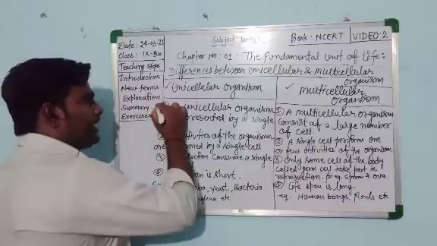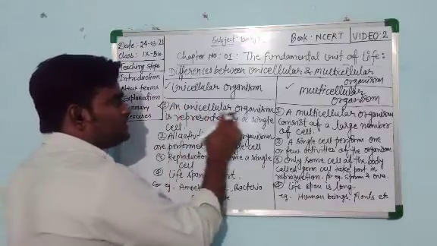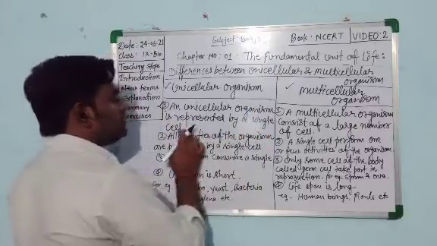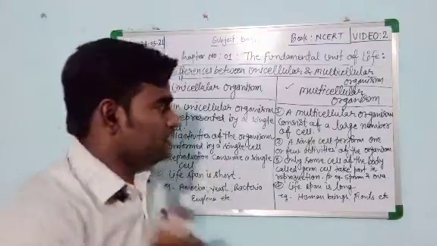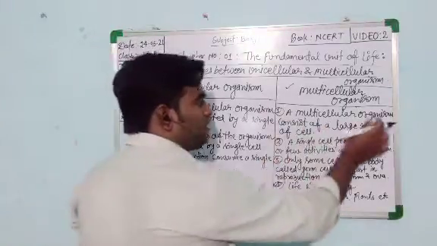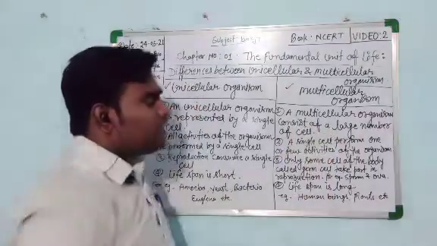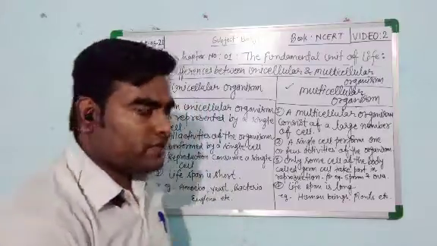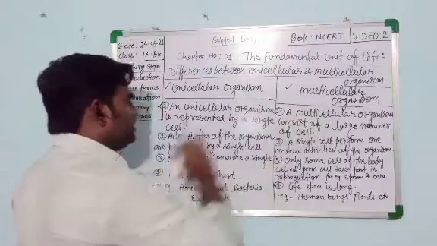The first characteristic: a unicellular organism is represented by a single cell, whereas a multicellular organism consists of a large number of cells. In the body of a multicellular organism, there is more than one cell, a large number of cells. So this is the first difference between unicellular and multicellular organisms.